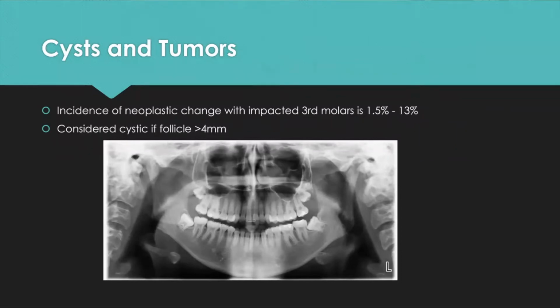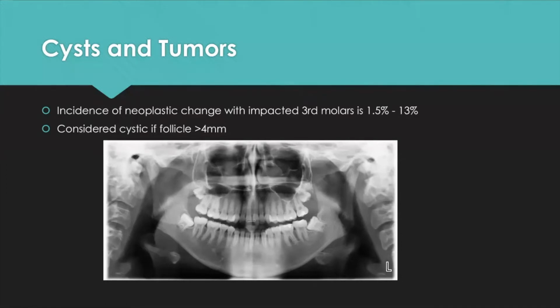The next issue we see sometimes with impacted wisdom teeth are cysts and tumors. The incidence of neoplastic change with impacted third molars can range anywhere from 1.5 to 13%. Most literature has the percentage around 3%. Wisdom teeth develop in a follicle, which is a little sac. And when that sac gets larger, that is when you're considered to have a cyst. It's considered cystic if the follicle is greater than 4 millimeters.